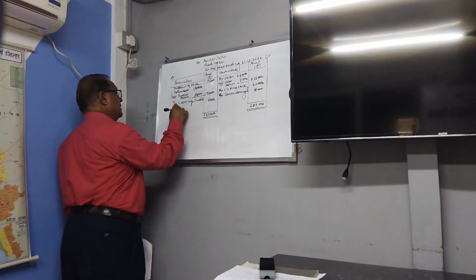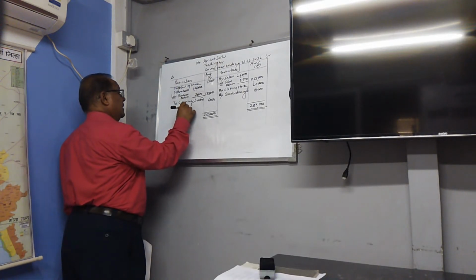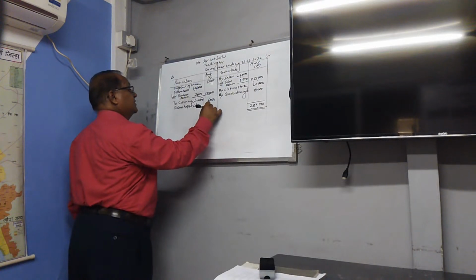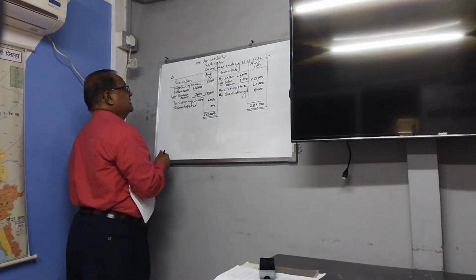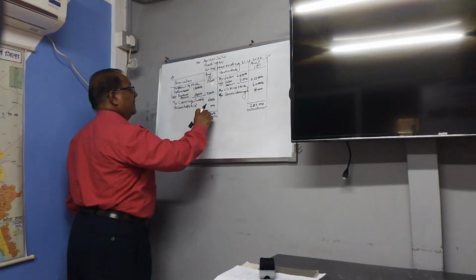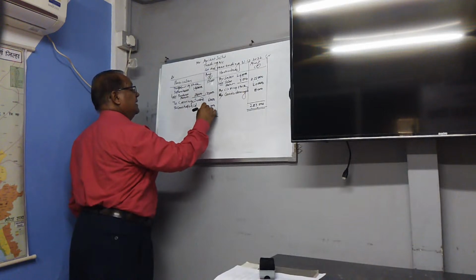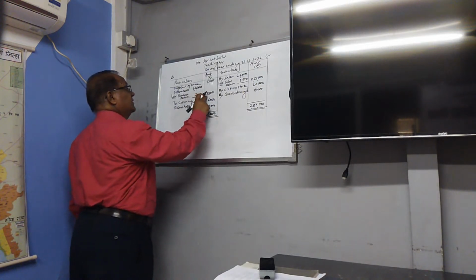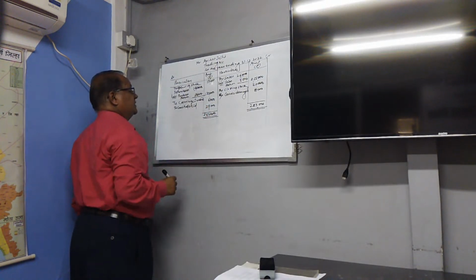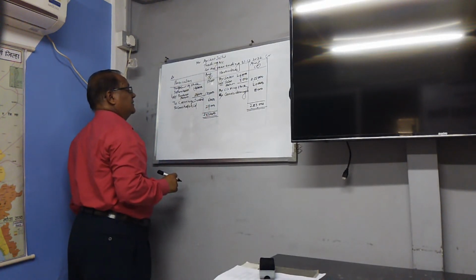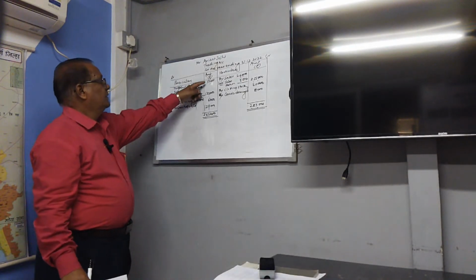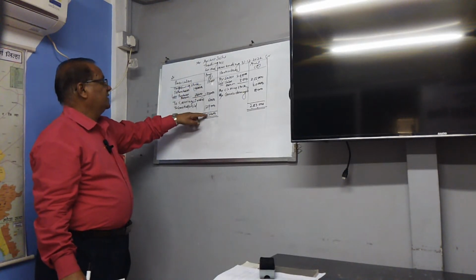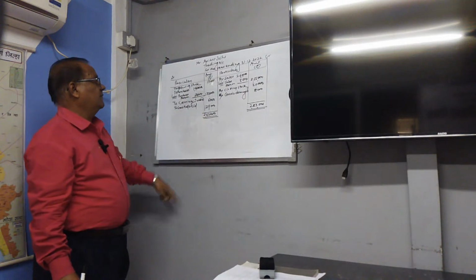Then to gross profit carried down. 1,29,000. बरोबर.